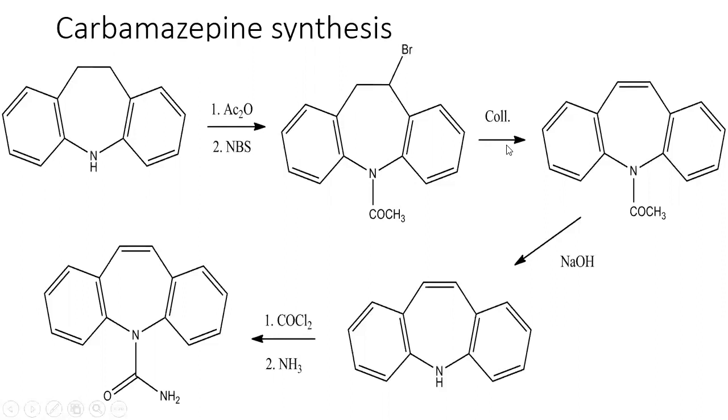Next step, it is treated with the reagent collidine. When it is treated with collidine, this hydrogen and this Br will be liberated as HBr, and here the bond will be coming.